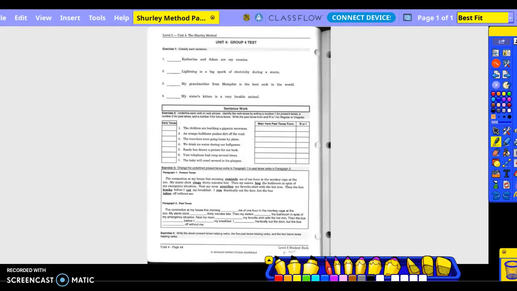Fifth grade Shurley method, page 41, part 1, exercise 1. So we're going to classify each sentence. Once again, we're still working on pattern 4, so they're all going to be in pattern 4. Okay? Number 1, Catherine and Adam are my cousins. Who are my cousins? They're compound subject nouns.